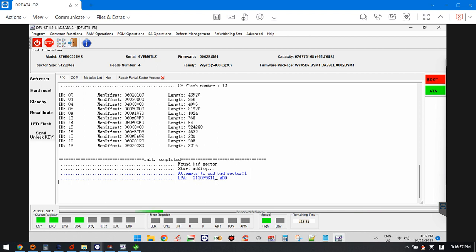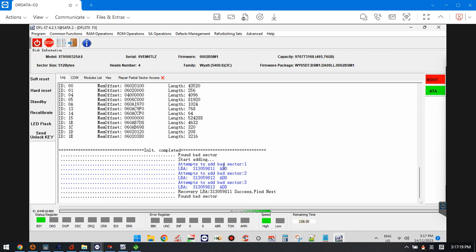This kind of issue is very common for this kind of old drives, and we can see that the first LBA, the first bad location, has been searched and found. So we can just wait, and it's added to the G-list one by one, and running the translator regeneration automatically. After this one, we can see the translator will be fixed automatically.